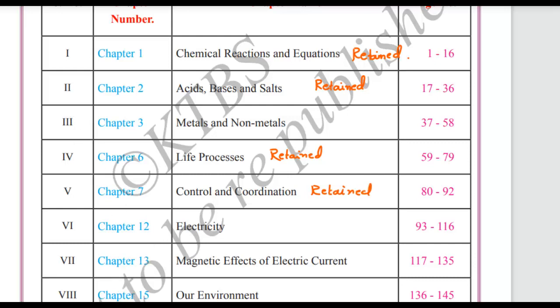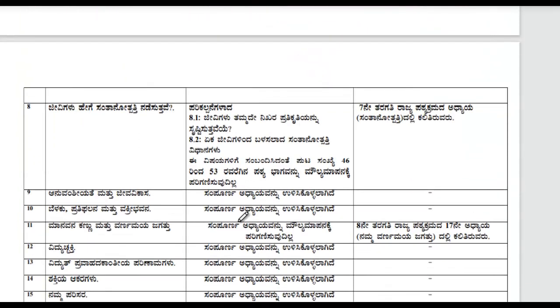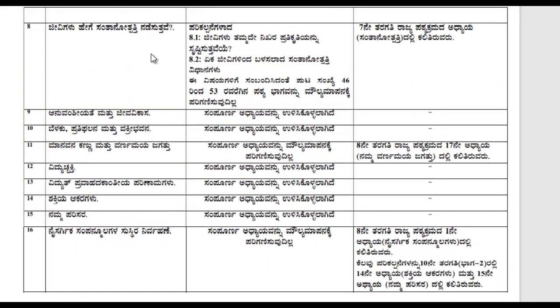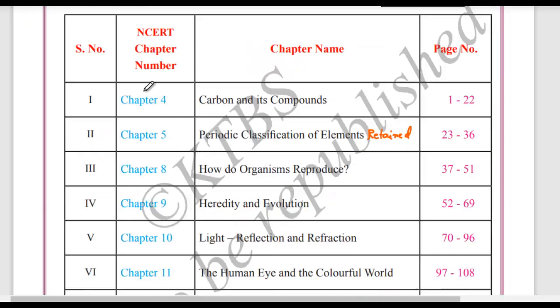Let us go to the syllabus copy. Till 7 we have done. Now chapter number 8. In chapter number 8, 8.1 and 8.2 are deleted. So let us move on to chapter number 8. Chapter number 8 is here: How do organisms reproduce? Let us go to that chapter.